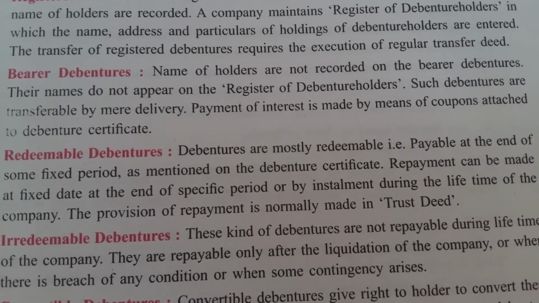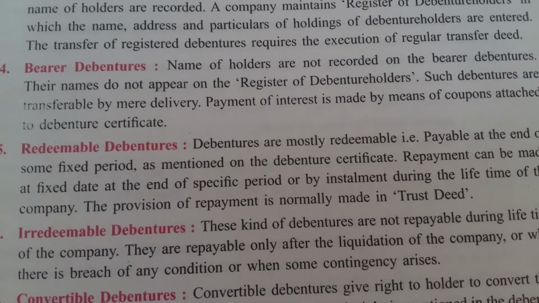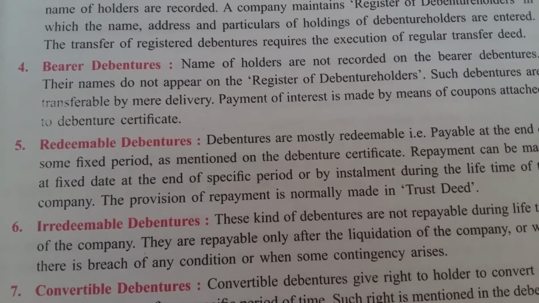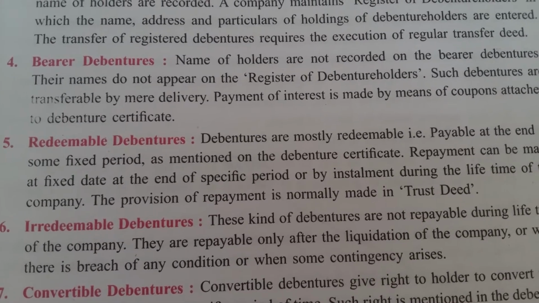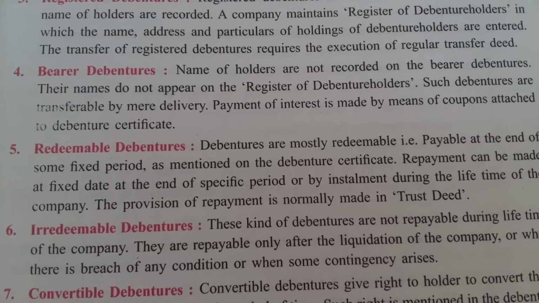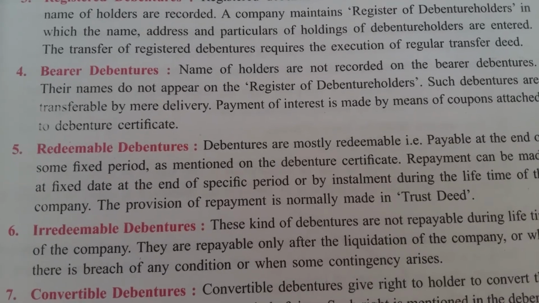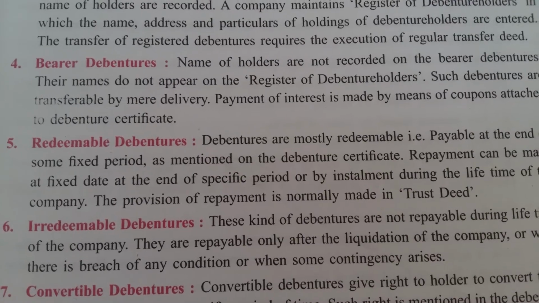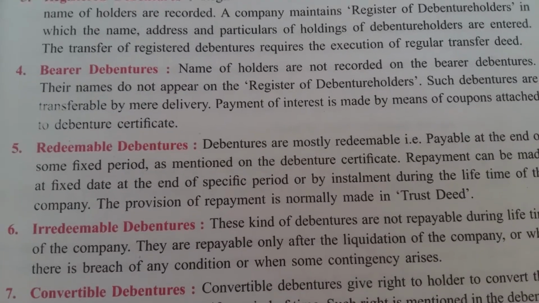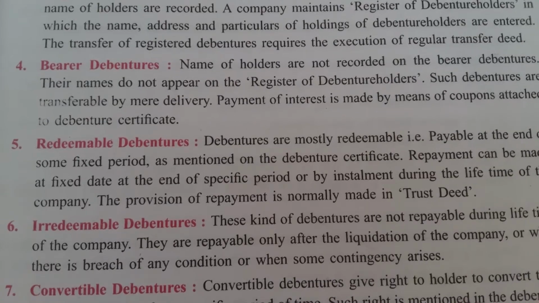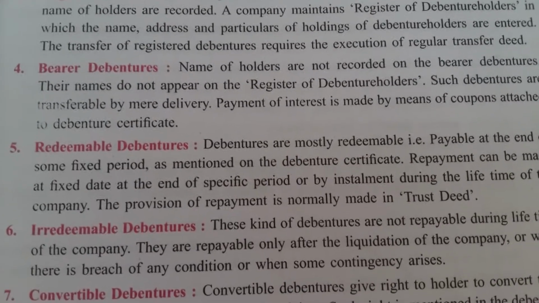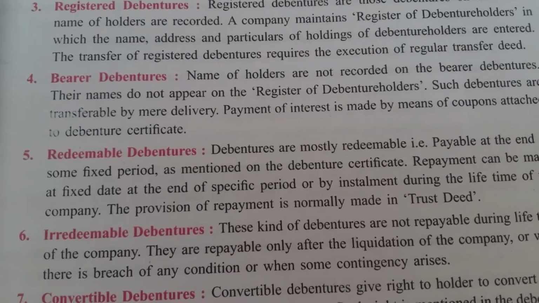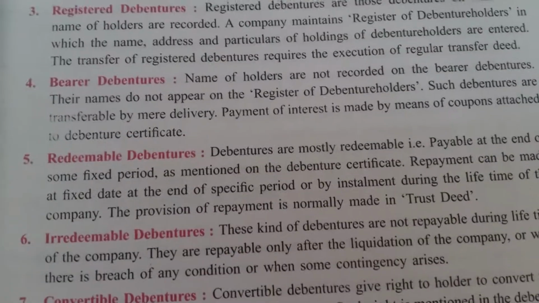Such debentures are transferred by mere delivery. Mere delivery, it means it is not required any execution, it is not required any special permission, nothing. Payment of interest is made by means of coupons attached to debenture certificate. It means what? As we know, for the investment in debentures, the debenture holders are getting the interest on it. So for getting the interest, the coupons are attached with the debenture certificate and the interest is made through these coupons, because bearer debenture holder's name is not recorded on the debenture certificate.